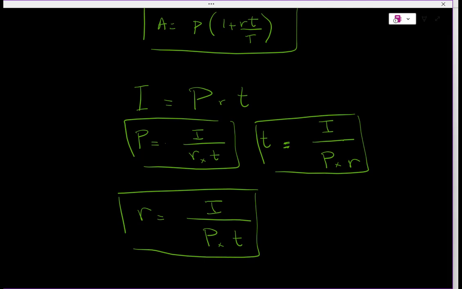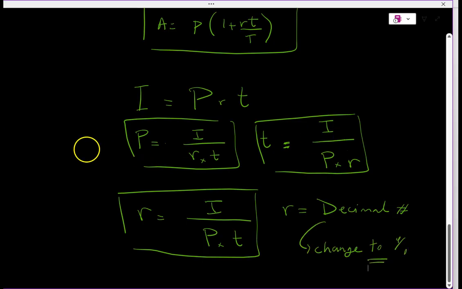So once you get the calculation done and the rate shows up as a decimal number, you need to change that to a percentage. I'm hoping that you know how to do that by now. If you don't, check out my Math 9 lesson on changing decimal to percentage or percentage to decimal. I'm going to put a card on this video at one point, so make sure that you do the review. Click on that and I'll walk you through it step by step. It's a good 5 minute lesson from grade 9.